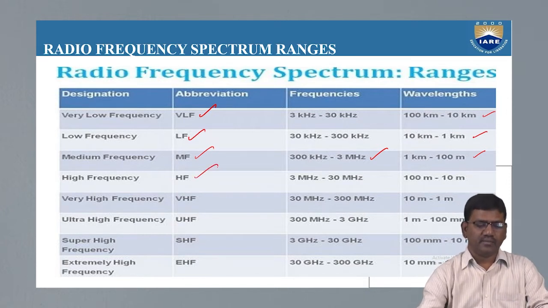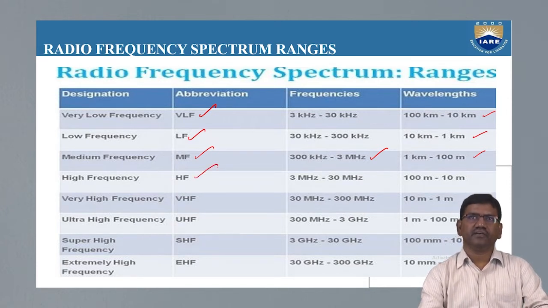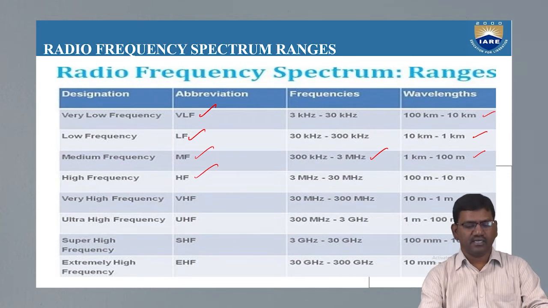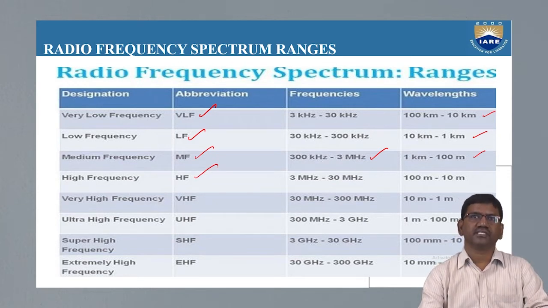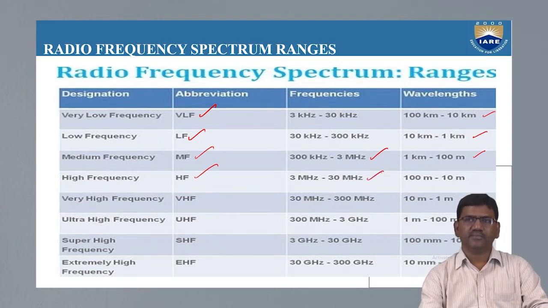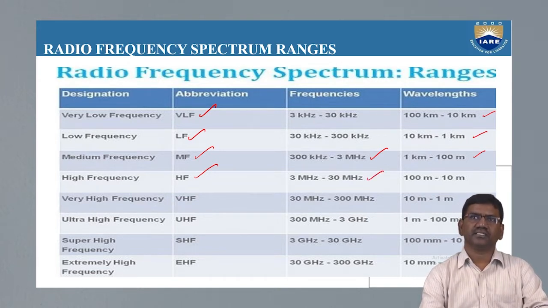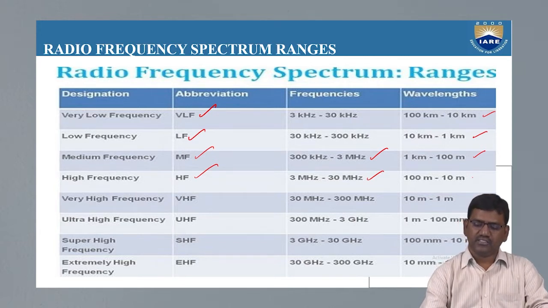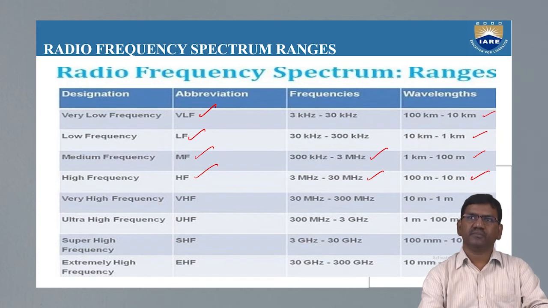Another abbreviation is HF, designated as high frequency. Its frequency range is between 3 MHz to 30 MHz, and its wavelength is 100 meters to 10 meters.